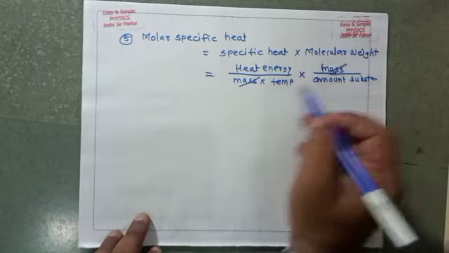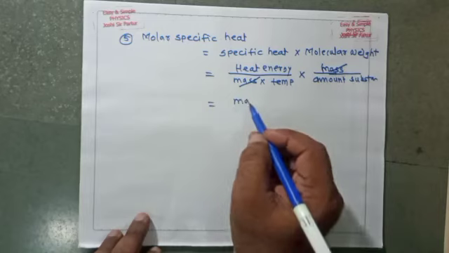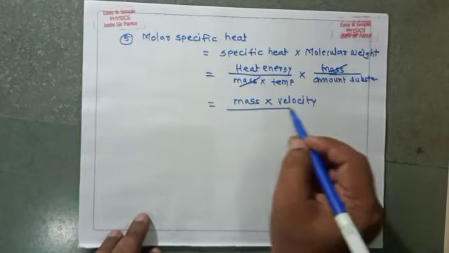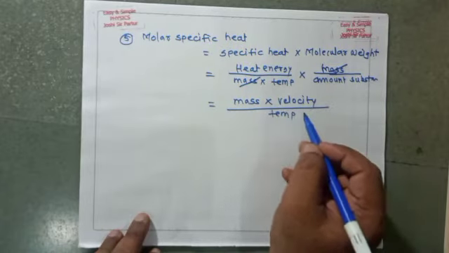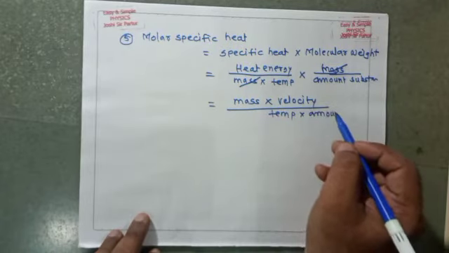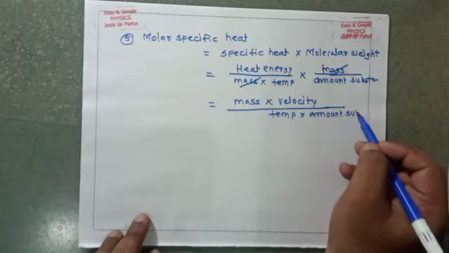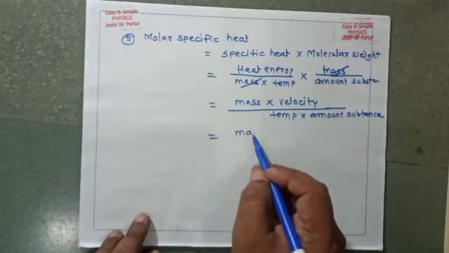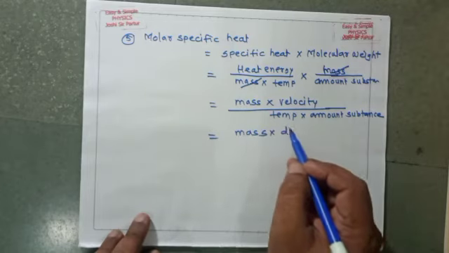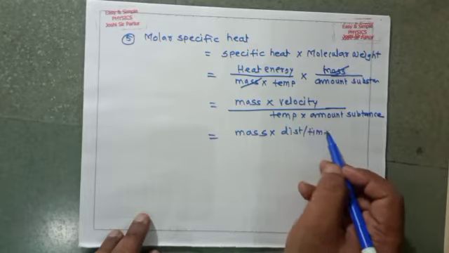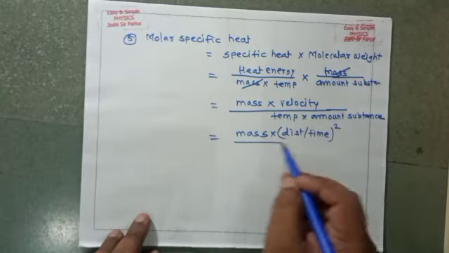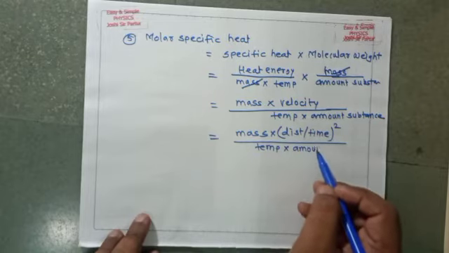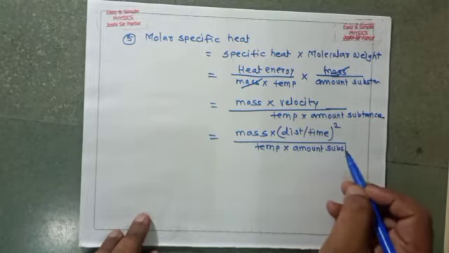Mass gets cancelled. So mass multiplied by distance upon time, bracket square, divided by temperature multiplied by amount of substance.